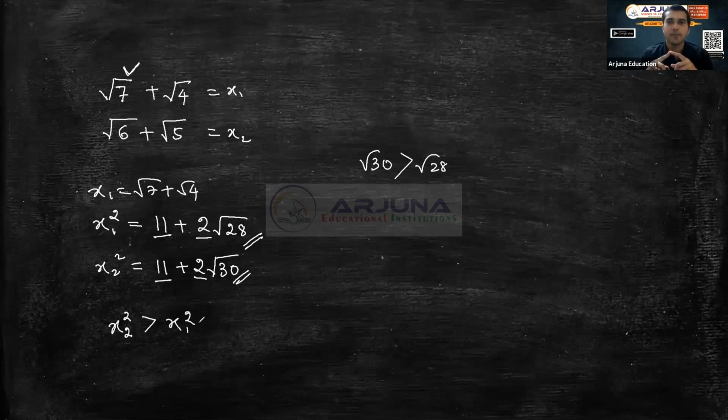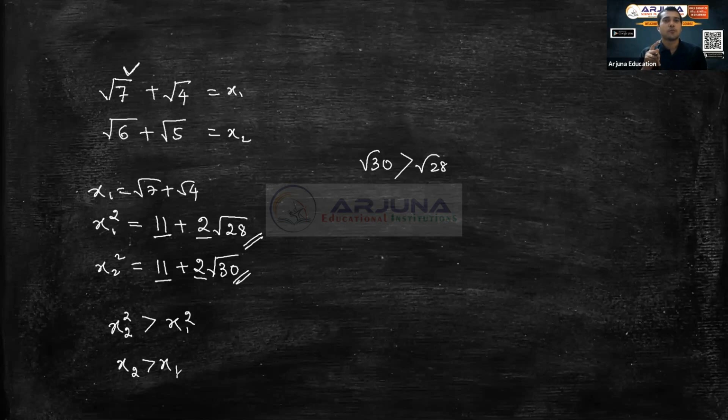Do you agree with me? x2 square is bigger than x1 square. If x2 square is bigger than x1 square, surely x2 should be bigger than x1. So which is bigger in this? x2 is bigger. Clear? So like this, you have an idea, but you need to explore it. You need to analyze properly. Then you will get to know. Comparison of these things is always a bit confusing. So we discussed mainly surds till now, surds and their properties, and also many small details of that.